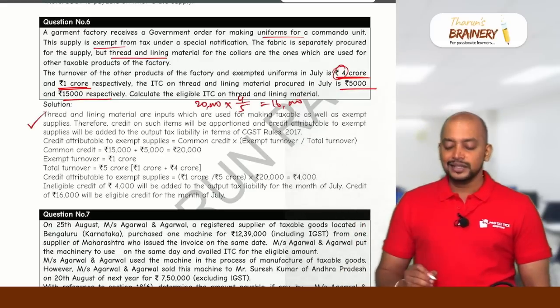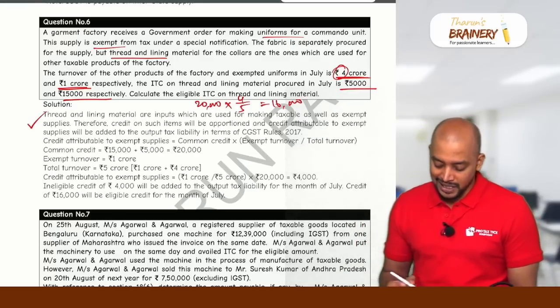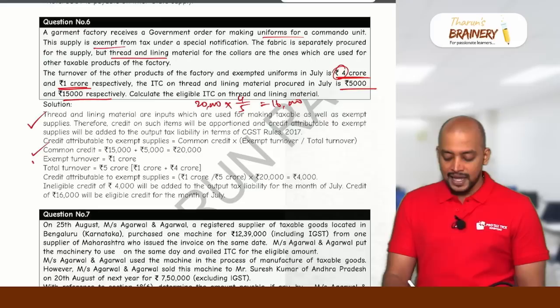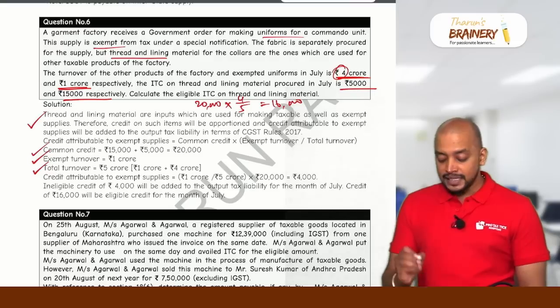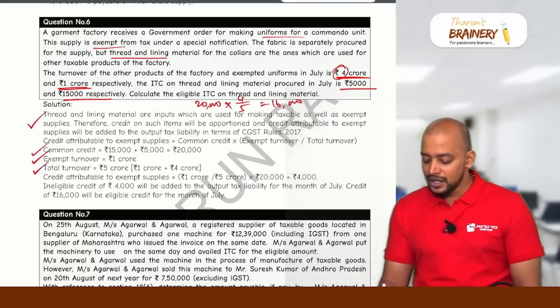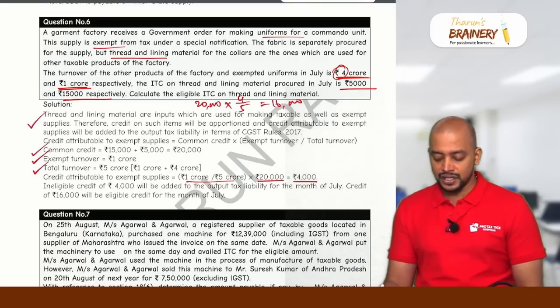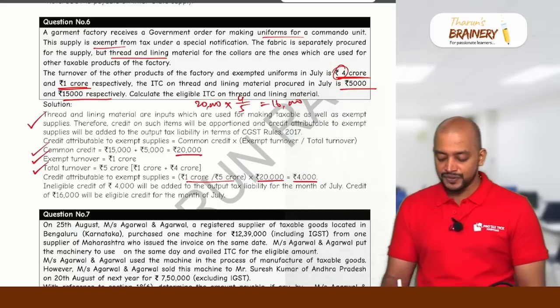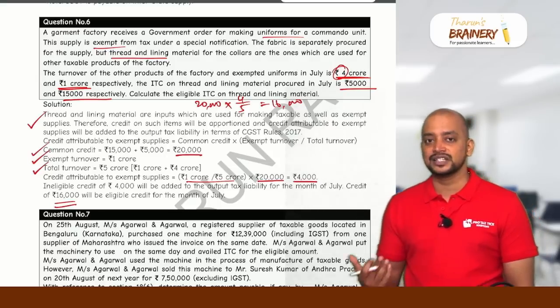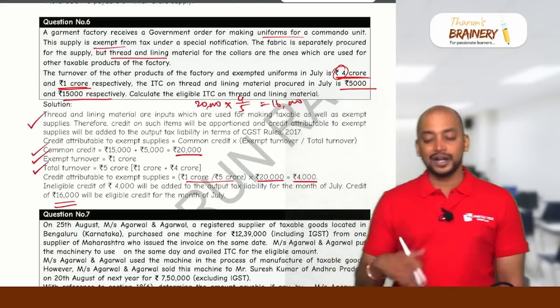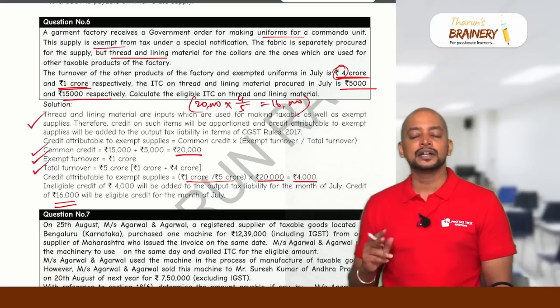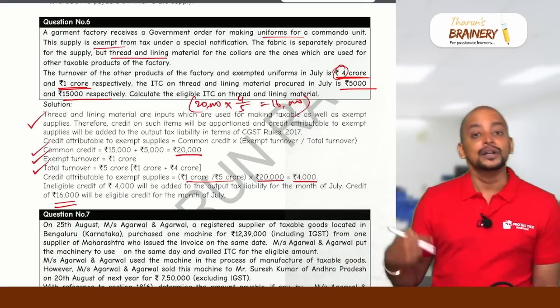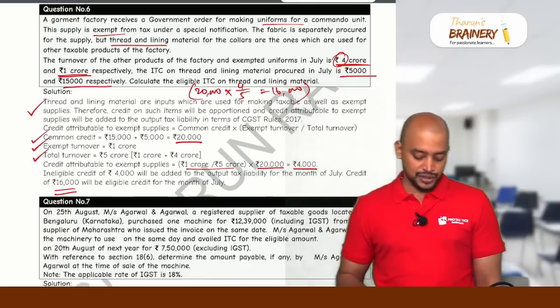First you need to write the explanation as to proportionate ITC available. Then we need to take common credit, exempted turnover, total turnover. So the proportionate ITC available will be, first they are telling proportionate to exempted, 20,000 into 1 by 5 is 4,000. So 20,000 minus 4,000, the remaining 16,000 is the eligible ITC. So that way also we can write, or directly the eligible ITC we can take this way as the alternative answer, that is 20,000 total ITC into taxable divided by total, that is 16,000.